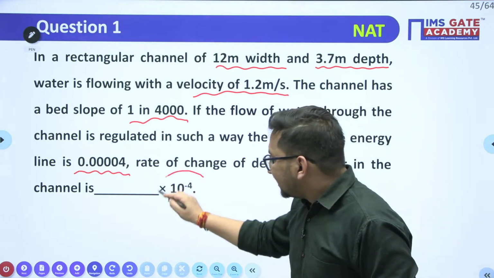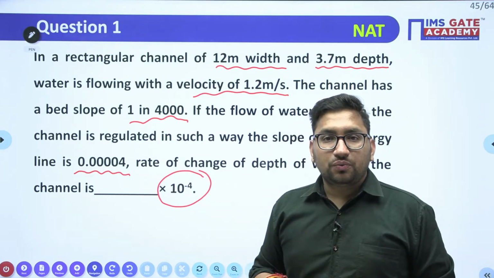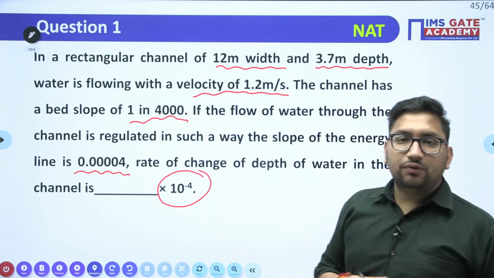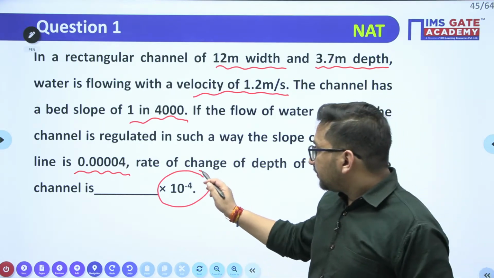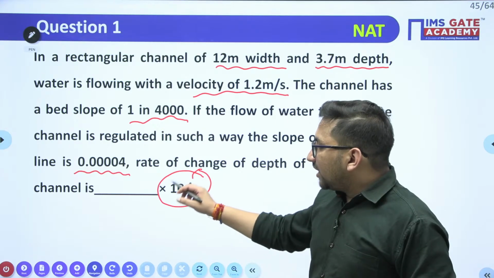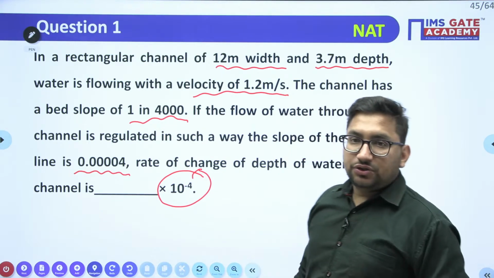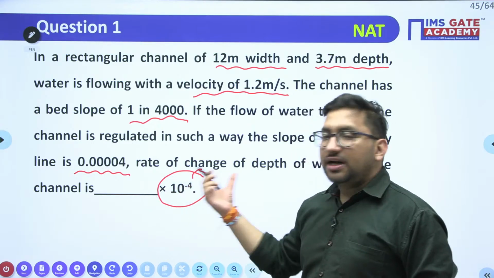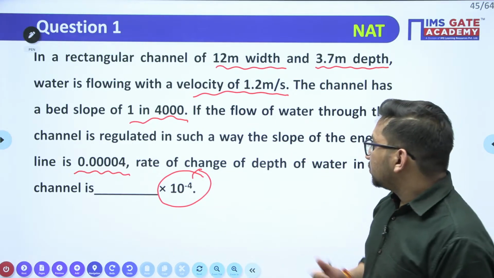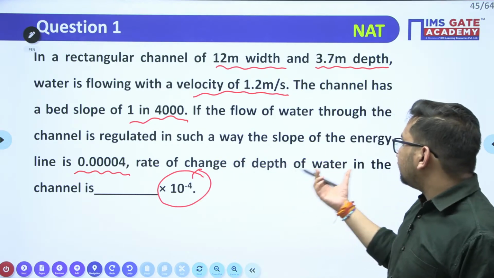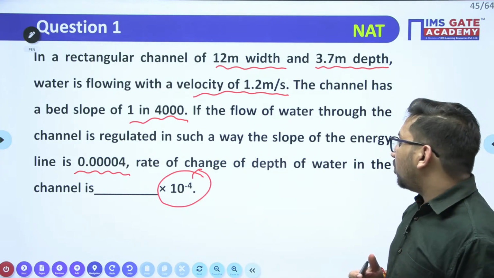Always see whatever units are given to you in these numerical answer type questions, and in which terms you need to find the answer. So you have to give the answer multiplied by 10 to the power minus 4. This is asking for the change of depth of water in the channel.